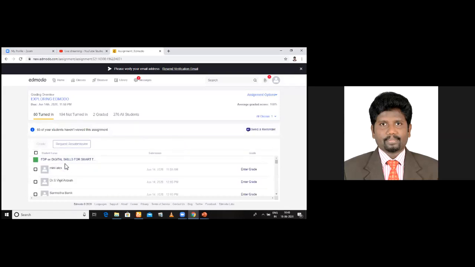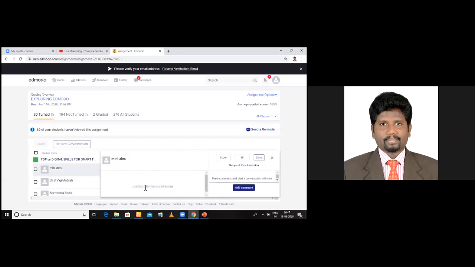One by one, you can see the students. For example, click this student. His work will be here. Are you able to see his work? See here, his work is here. And give the score here. For example, out of 10, how much do you want? And add a comment, and it will go on. Am I clear to you, dear professors and students?